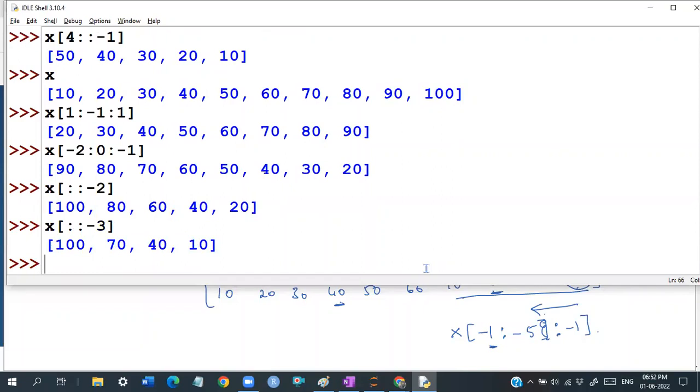That is the concept behind how we are going to be working with this, right, guys? It looks very simple, but once you start working there is a little bit of confusion. But if you practice, it is going to become very easy. So we have to have good practice on that, guys. Take some numbers and just play around with those particular numbers. This is the basic idea about slicing.